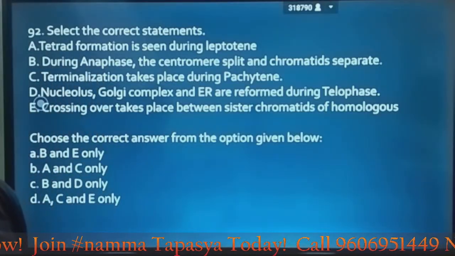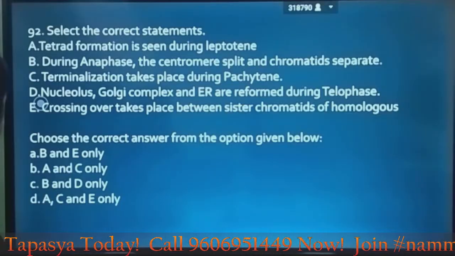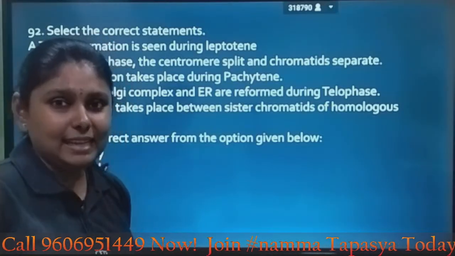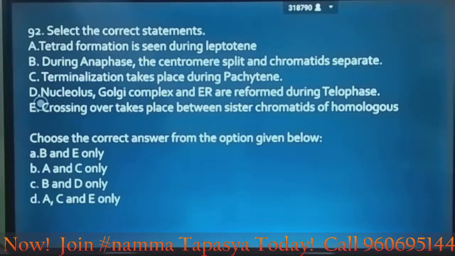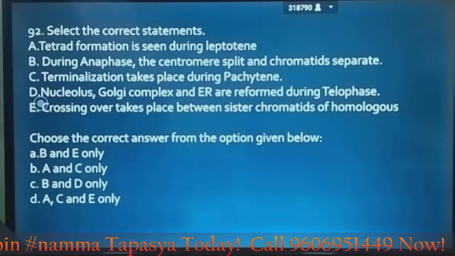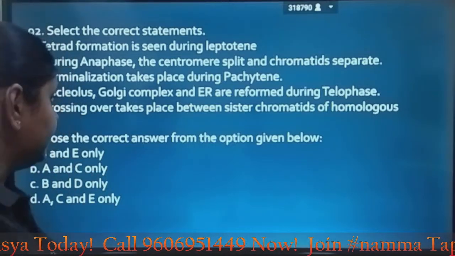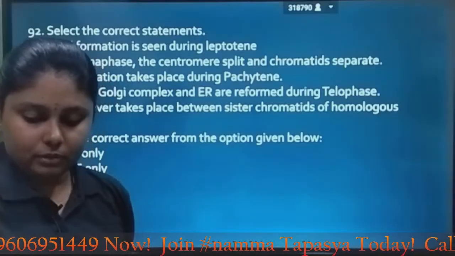So here what happens is A, tetrad formation is seen in leptotene, it is seen in zygotene, so A is false. During anaphase, the centromere split and chromatids separate. Think, is it correct? Yes. Terminalization takes place during pachytene.